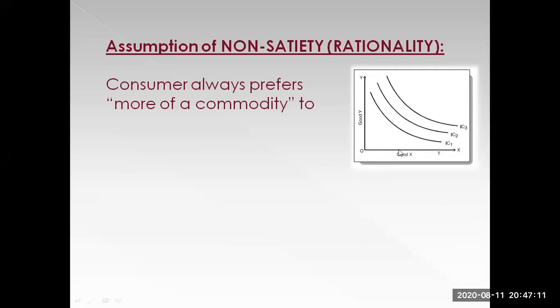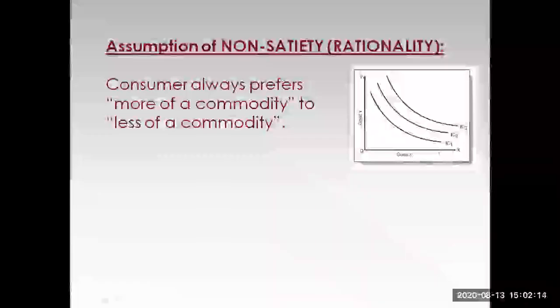You see, if I consume this amount of good X with this amount of good Y, I am at an indifference curve labeled IC1. But if I increase my consumption of good X such that I arrive at the higher indifference curve labeled IC2, I'll automatically get more utility. So as I keep on increasing the amount of good X or even good Y, you can choose whichever good, increasing the amount of consumption of any of the goods, or in fact, even both of the goods, will always give me higher utility. So that is what I mean by the fact that a consumer always prefers more of a commodity to less of a commodity.